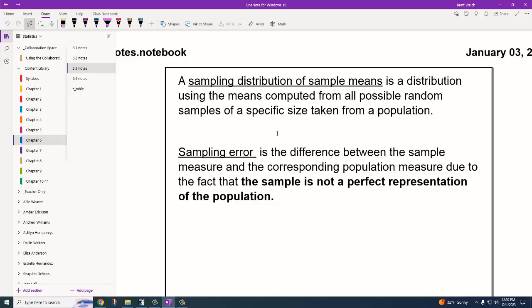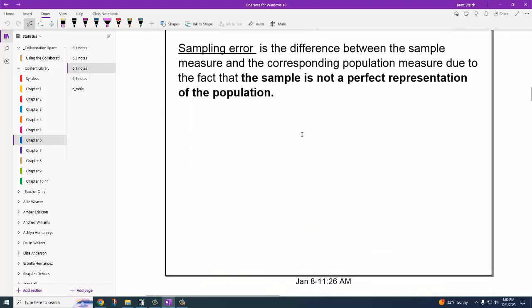But the reality is there's always a chance that sampling isn't perfect. And if the sample that I have is not in line with the actual representation of the population, we have what's called a sampling error. That sampling error is the difference between the sample measure and the population measure we would expect to have. So if the average height is 5'6", and the sample we take is 5'5", the sampling error would be that 1 inch, okay? And so we know that not everything is perfect.